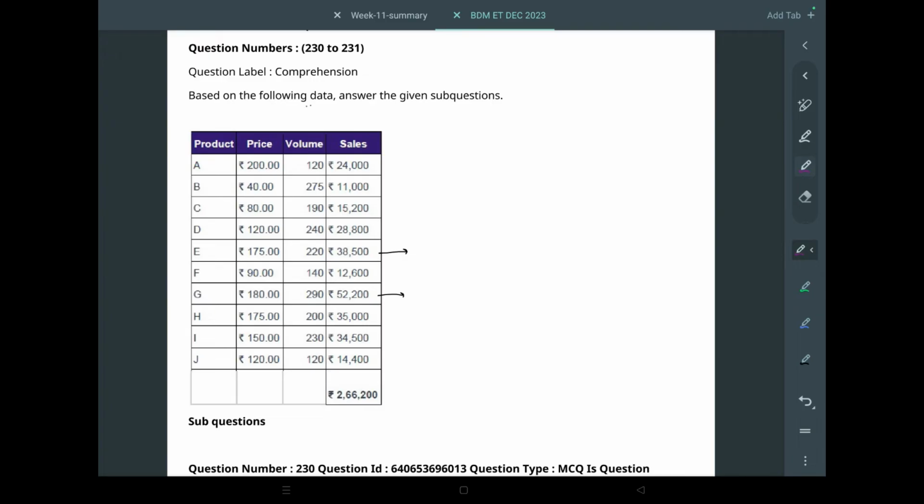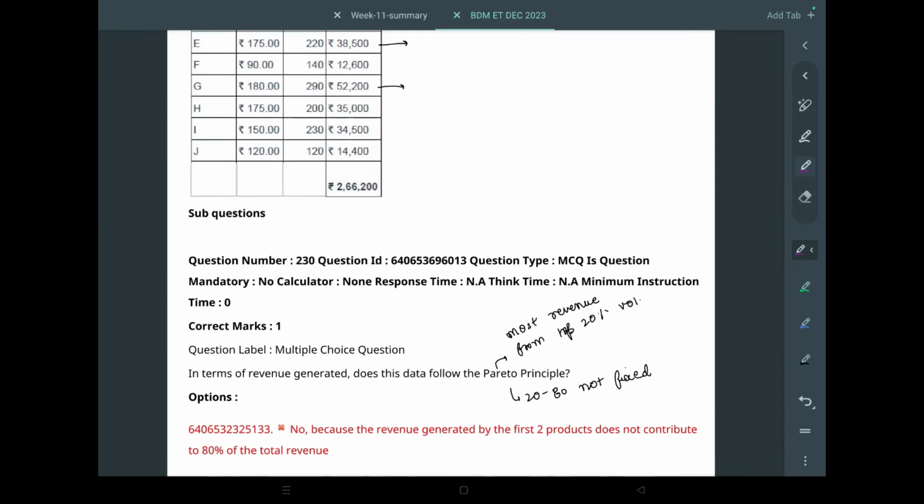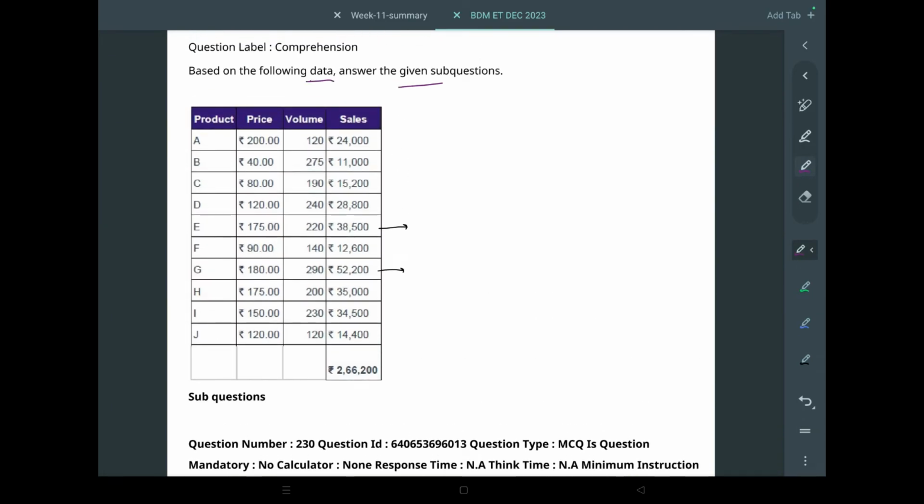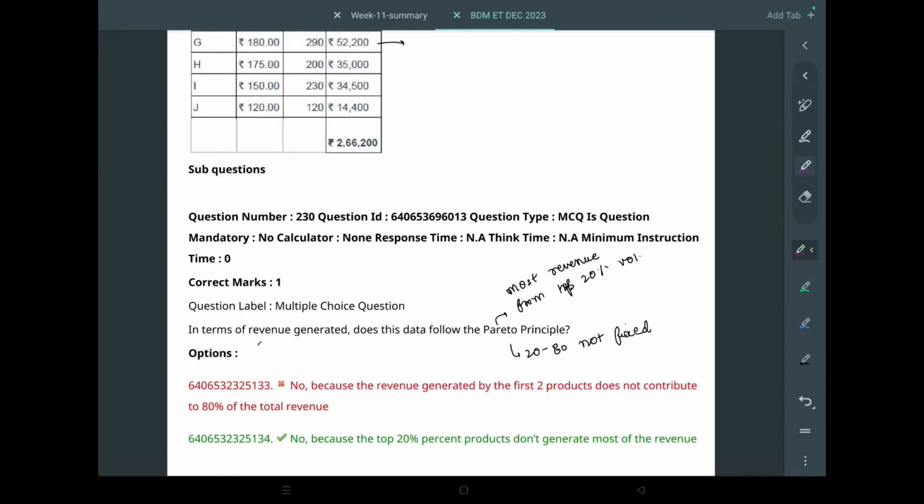Next is, based on the following data, answer the given sub questions. This is price, volume, sales. In terms of revenue generated, does this data follow the Pareto principle? The Pareto principle is that 80% of the revenue comes from 20% of the volume. But in economics, it doesn't necessarily always be the 80-20 rule. It can be 90-10, it can be 60-40. In one line, you can say most revenue comes from the least volume.